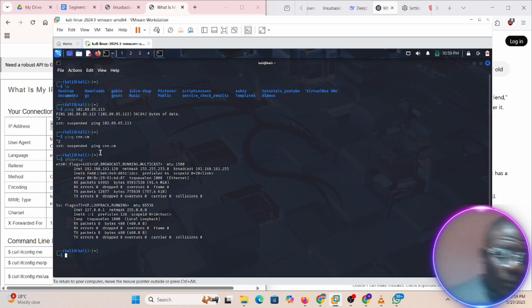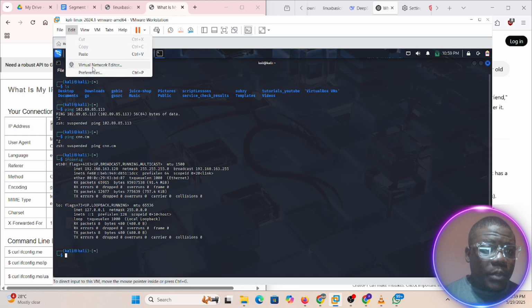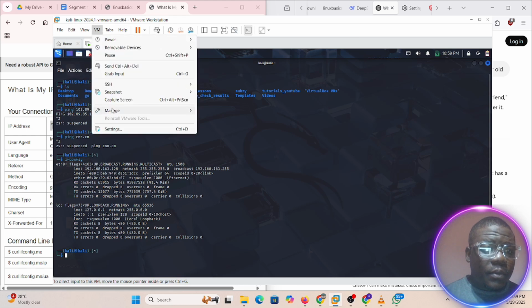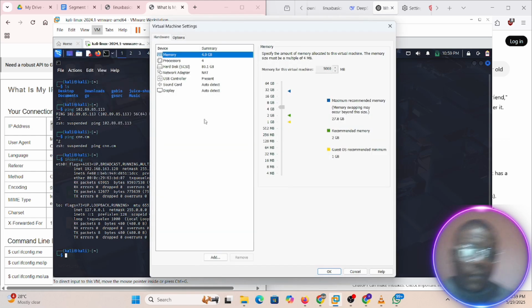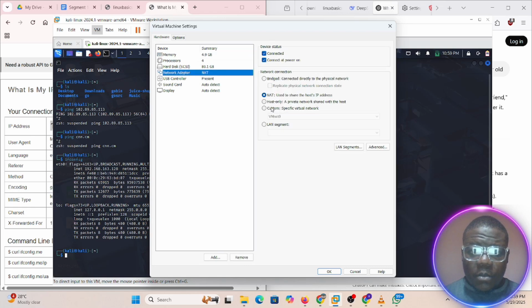It's going to update VM settings. We used to share the host IP address.